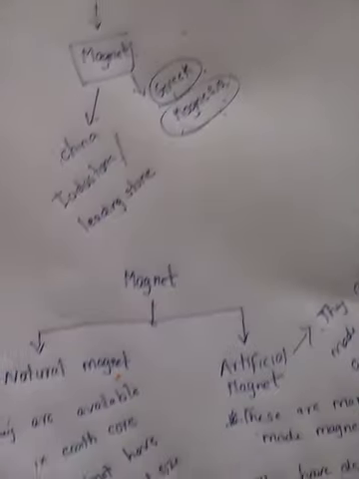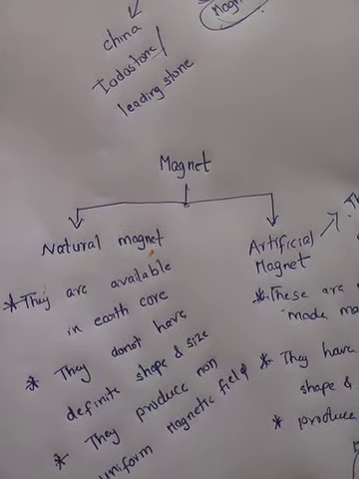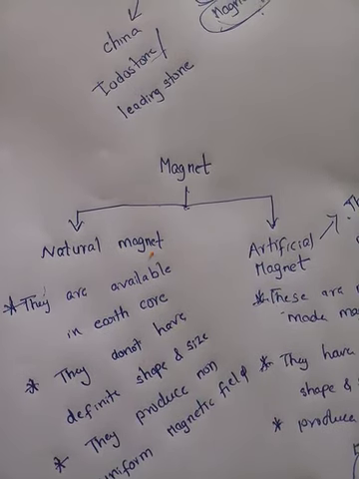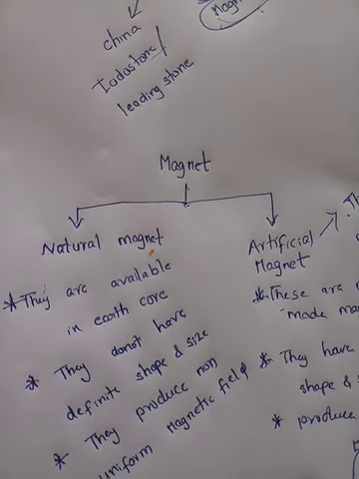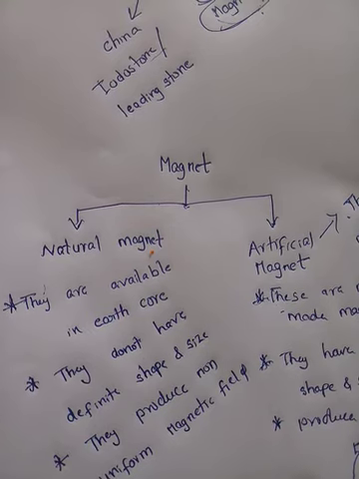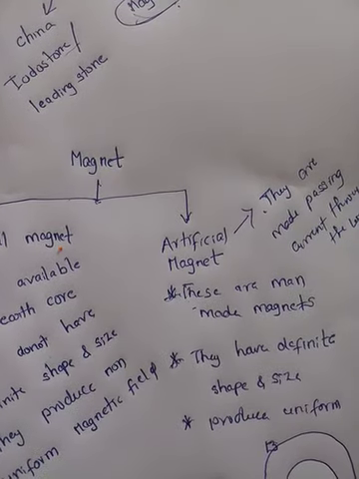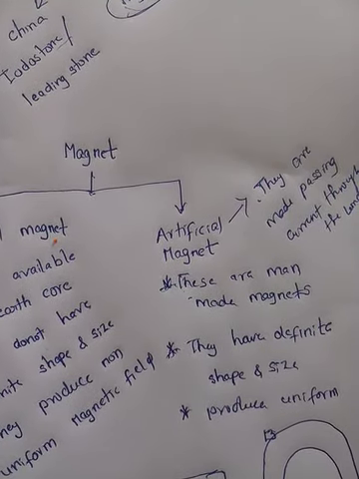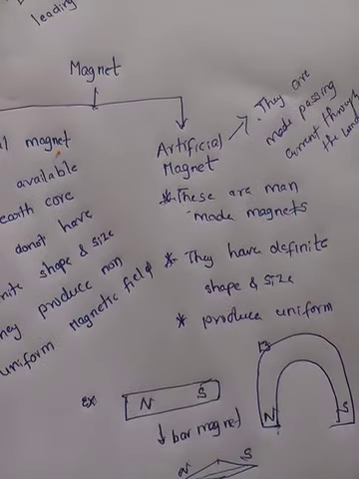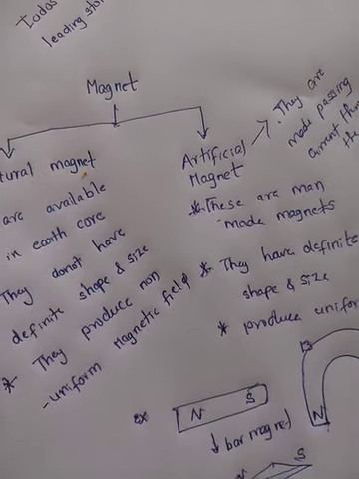Now the magnets are classified into two types: natural magnet and artificial magnet. Natural magnets are available in Earth's core. They do not have any definite shape and size, and they produce a non-uniform magnetic field. For artificial magnets, the desired shape can be made by passing current through conductors or by rubbing a magnet on a conductor. So they have different shapes and sizes, and they produce a uniform magnetic field.